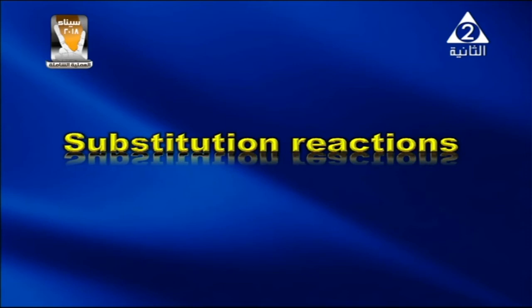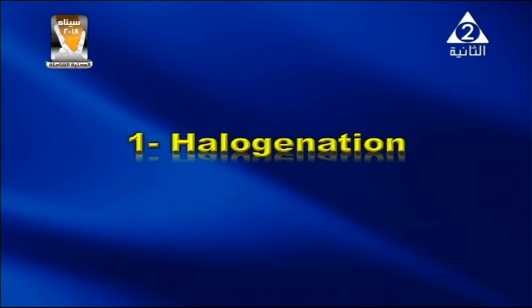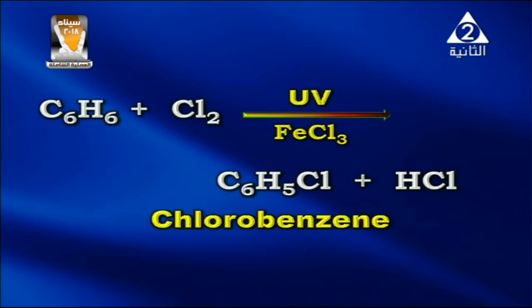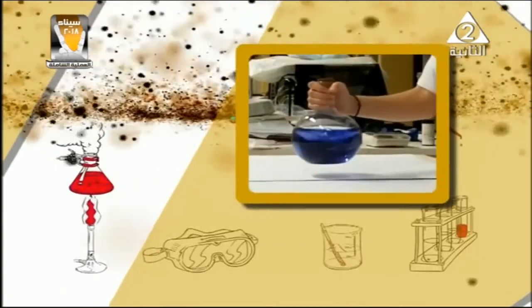Now, my dear student, we are going to discuss the substitution reactions. The halogenation reaction. Benzene reacts with chlorine in indirect sunlight in the presence of iron 3 chloride as catalyst to form chlorobenzene. Here, my dear student, benzene reacts with chlorine in the presence of the catalyst iron 3 chloride. It gives chlorobenzene and 1 mole of HCl is produced.